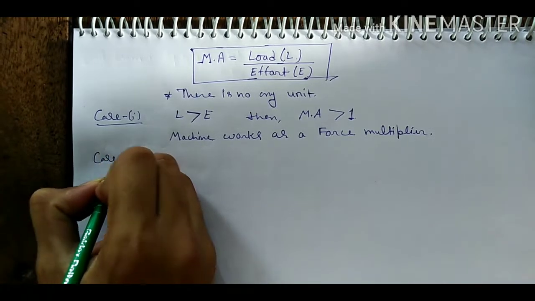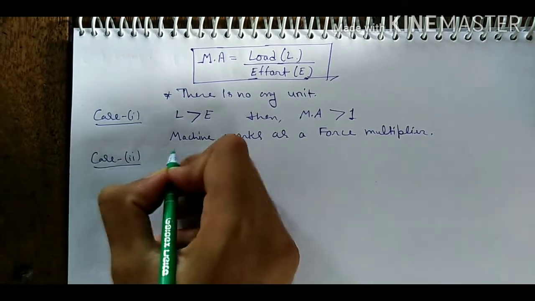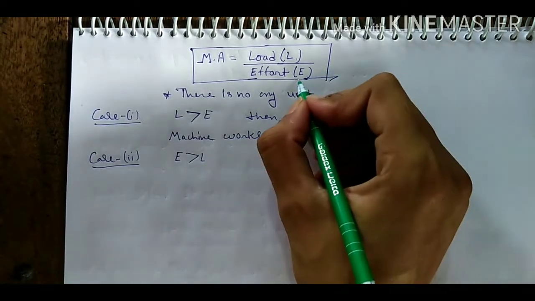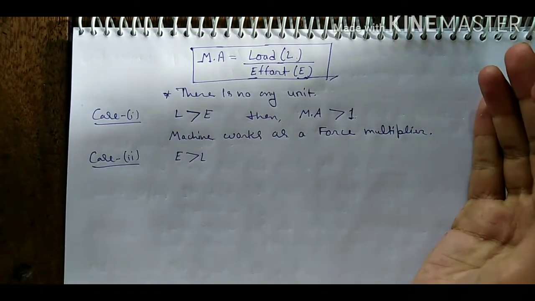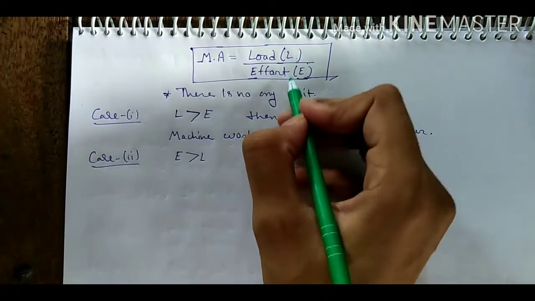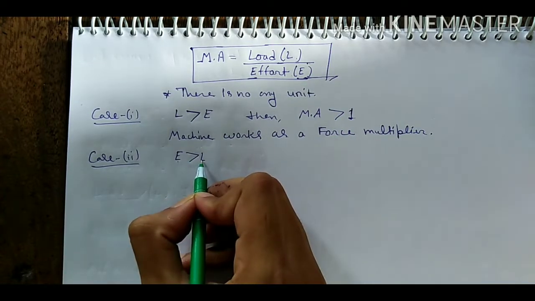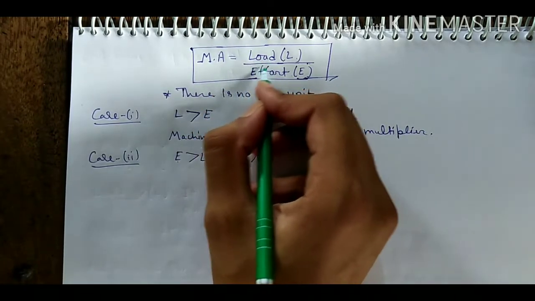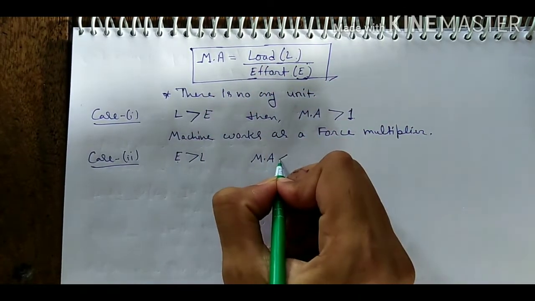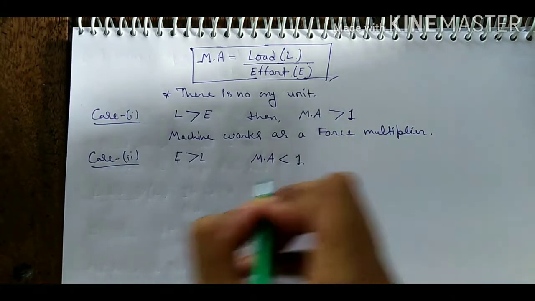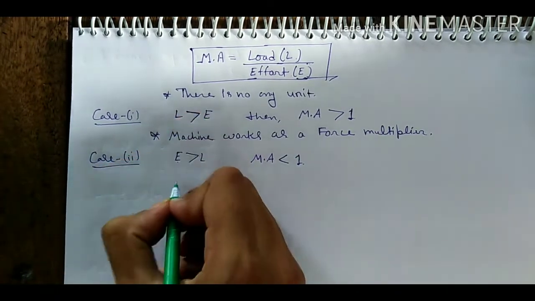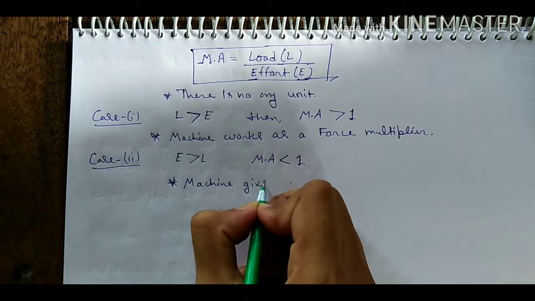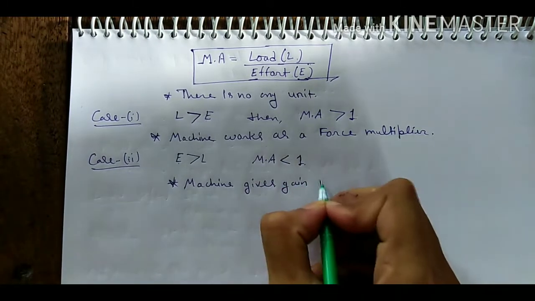And the second case: suppose effort is greater than load. It means we are applying a large amount of effort on the machine and the load is very small as compared to effort. Then mechanical advantage will be less than 1, and this shows the machine gives gain in speed.